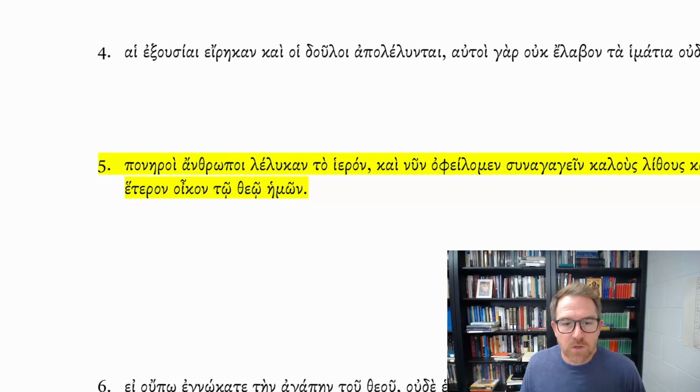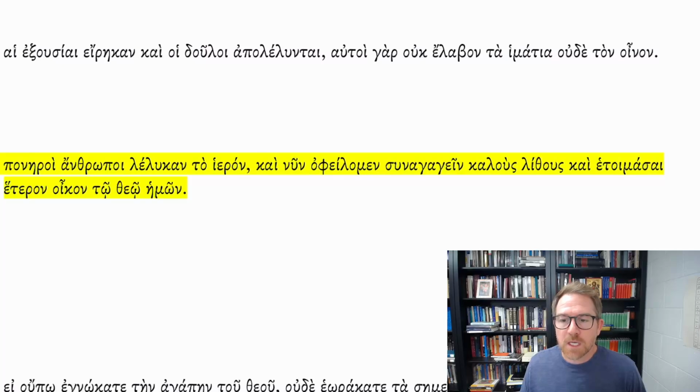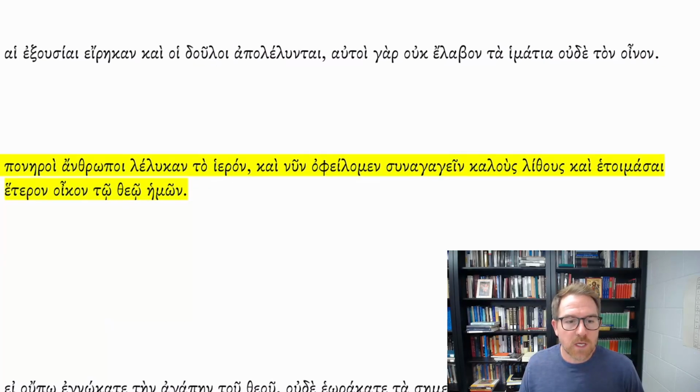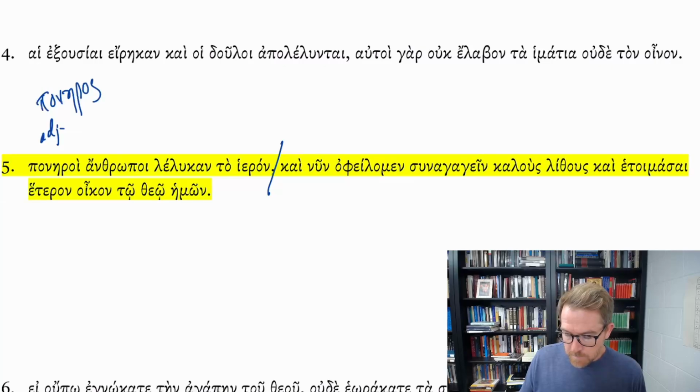Another example, sentence number 5. Ponēroi anthrōpoi lelykasin to hieron, kai nyn opheilomen synagagein kalous lithous, kai hetoimasai heteron oikon tō theō hēmōn. So this is a fairly lengthy sentence, so we're going to want to break it up into its parts. Ponēroi anthrōpoi lelykasin to hieron. So ponēroi anthrōpoi, we have an adjective from ponēros, and a noun, anthrōpoi, which is the nominative plural masculine from anthrōpos.